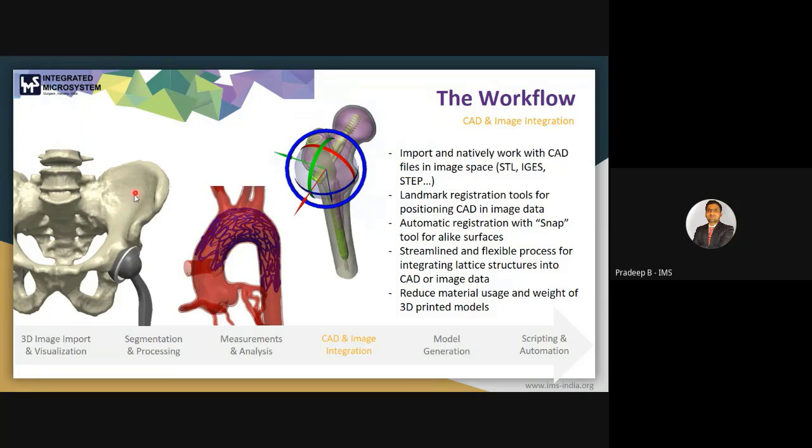We can make it hollow and provide an internal lattice structure. We can change the type of lattices that we provide for this data, and proceed to 3D printing. This will reduce the material as well as provide strength to this 3D printed model.